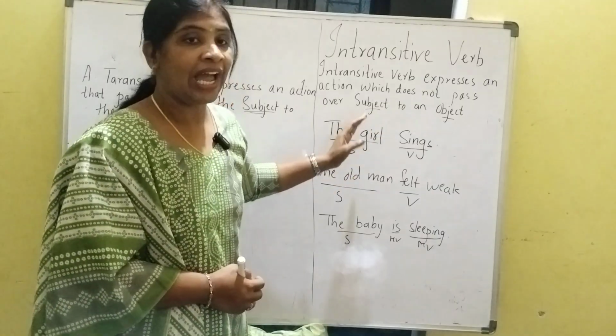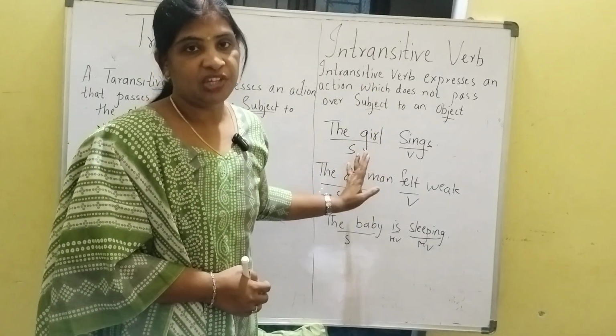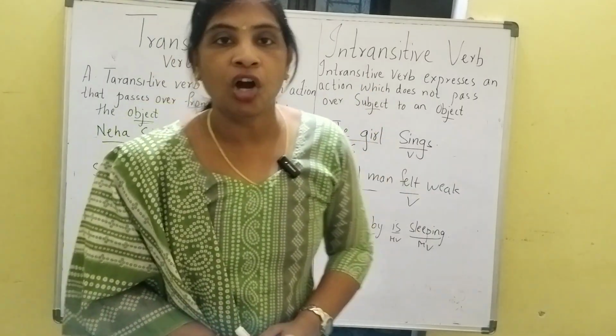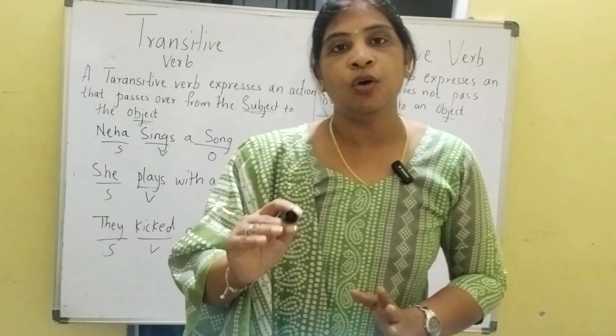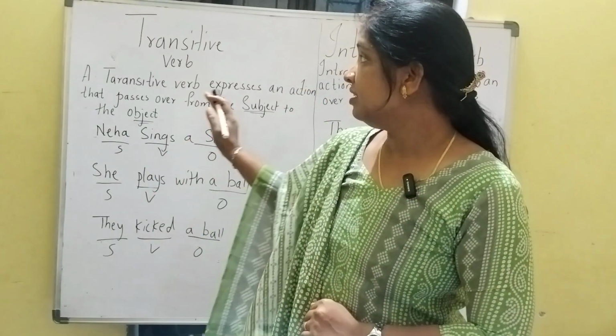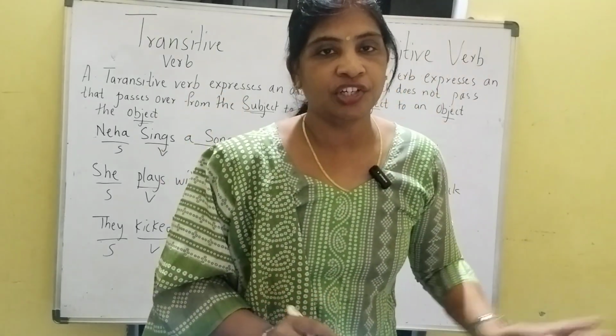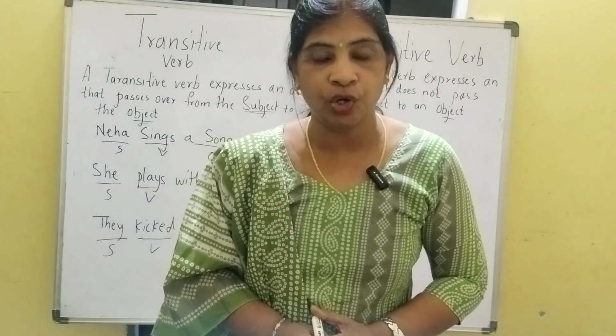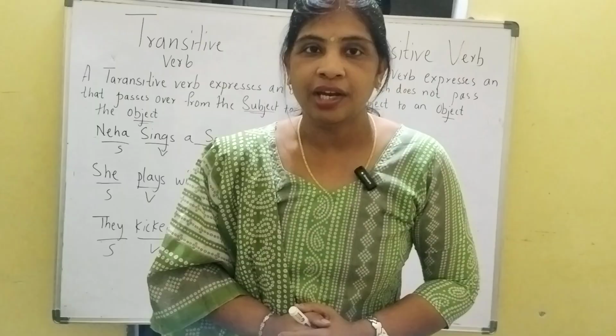The subject is doing the action on itself only. So now you have a clear idea, and I hope you find this video very helpful to understand transitive and intransitive verbs.